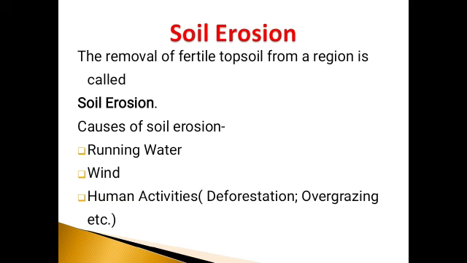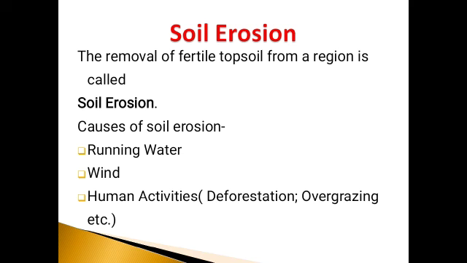Now coming to the very important next topic, that is soil erosion. What is the meaning of soil erosion? As we have done, the uppermost layer of soil is topsoil. This is the fertile layer of the soil which enables the plants to grow. Sometimes this topsoil is carried away by various factors.